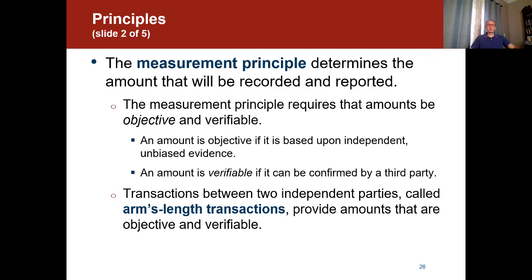So in simple words, by the measurement principle, we mean that we can measure the value of the transaction objectively. And the most common way to make sure that this is an objective way is to see how much I paid to acquire a product and how much the other party accepted to receive as a payment or compensation for that product. It could be a product or service.